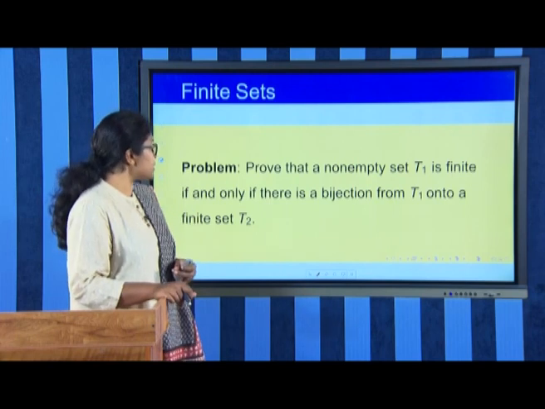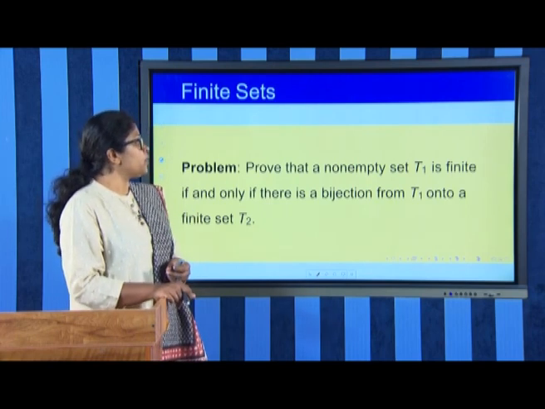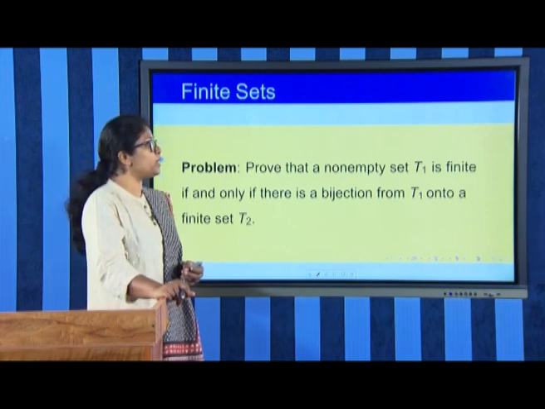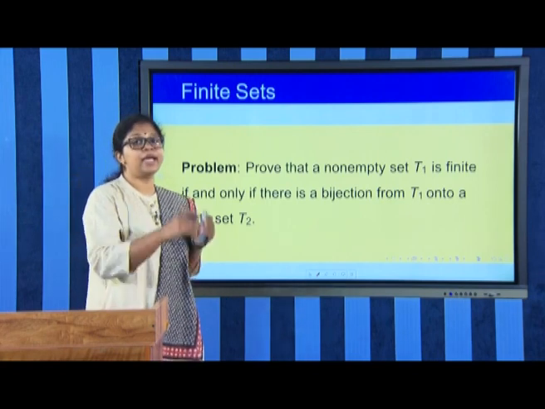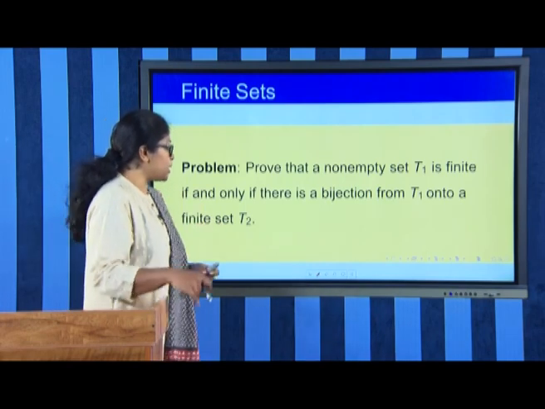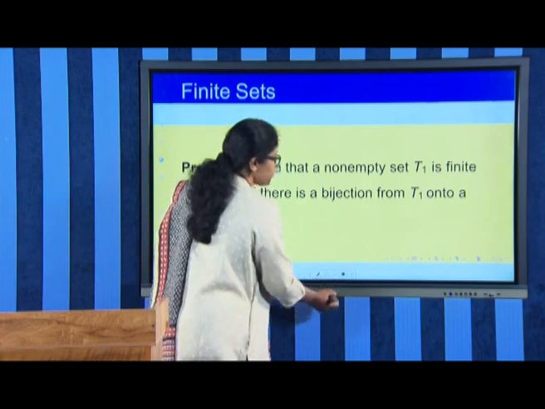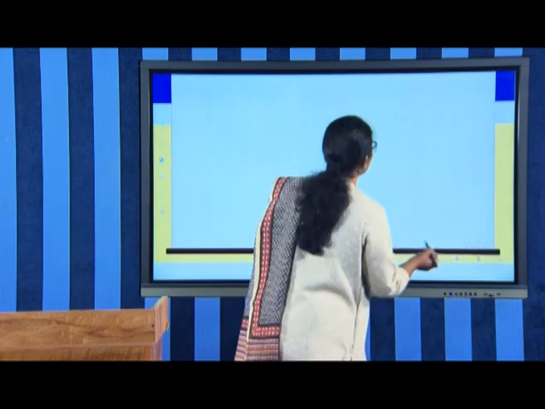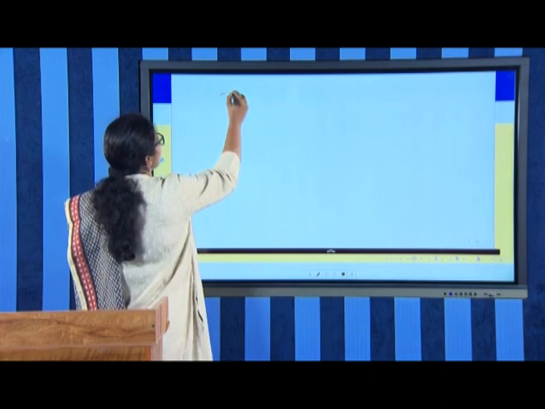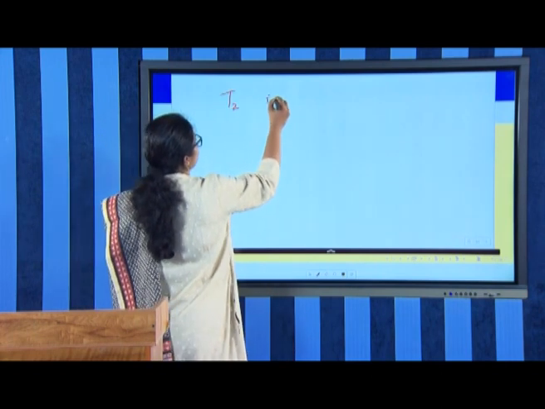Now, we have another set. We can prove that a non-empty set T1 is finite if and only if there is a bijection from T1 onto another finite set T2. Say for example, we can prove that result given that T2 is finite.